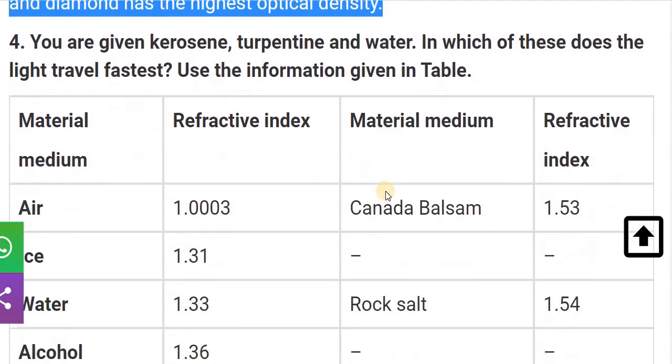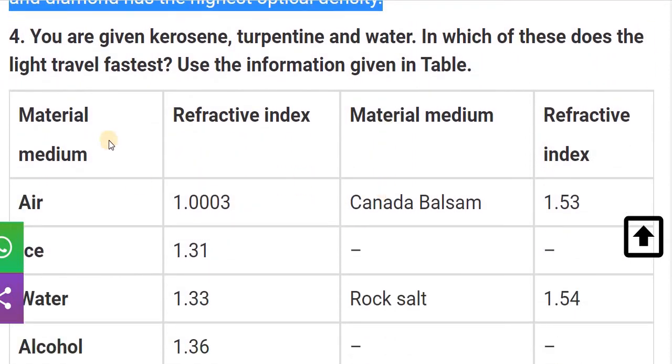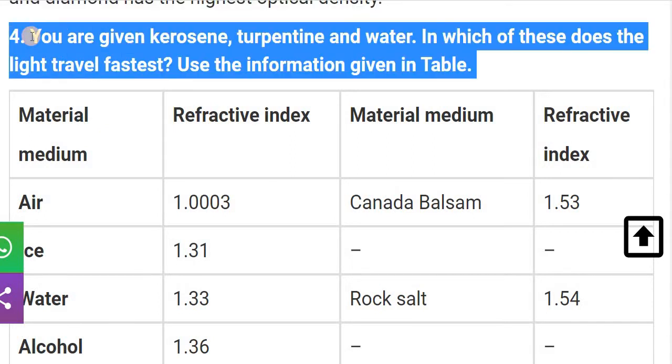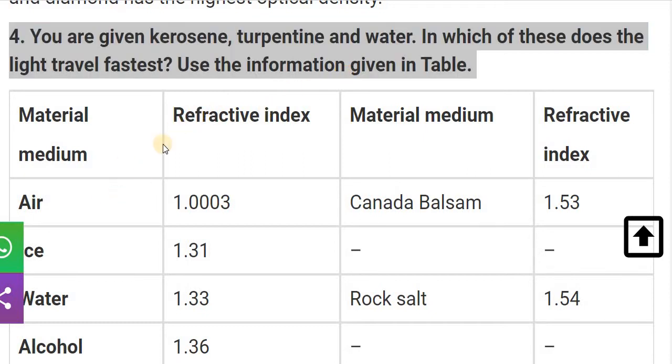Now let's move further. Question number 4. The question is, you are given kerosene, turpentine and water. In which of these does the light travel faster? Use the information given in the table.